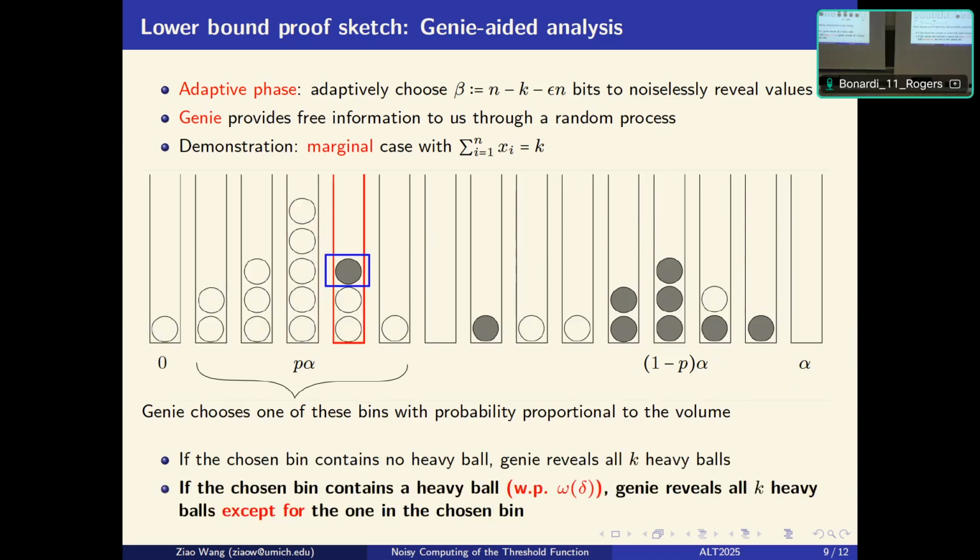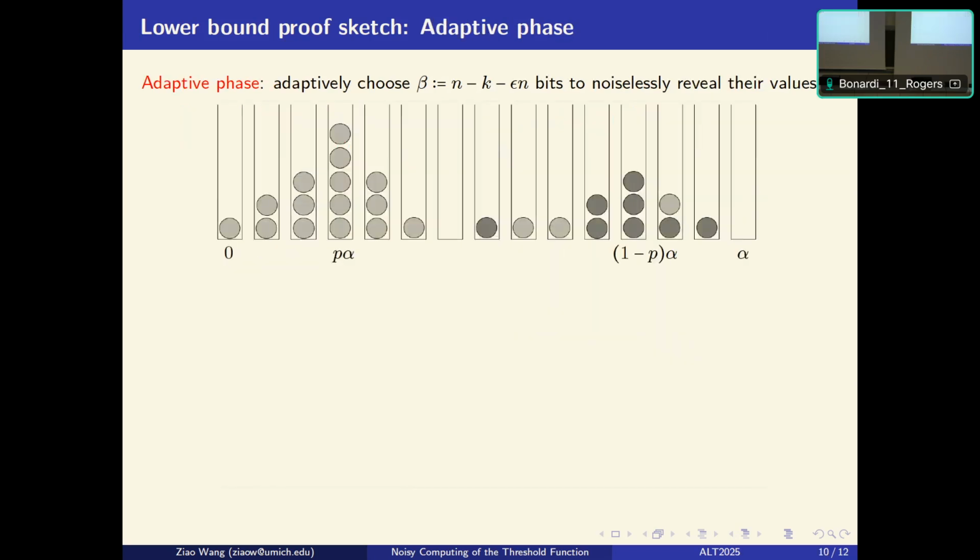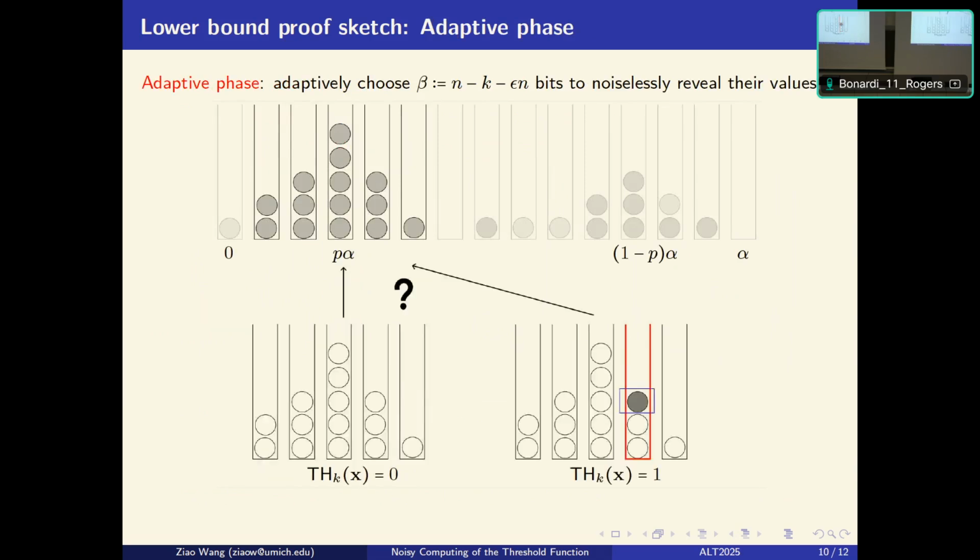In the other case, if the chosen bin contains such an outlier, then the genie will intentionally hide it from us. But to do this, it will reveal all the other k-1 heavy balls to us. And from our point of view, we're still not sure what the value of this threshold function is. Let's suppose this is what we observe. There are two possibilities that lead to this. One is that indeed this typical bin for the light balls contains no outlier. This corresponds to the underlying truth of 0 for the threshold function. The other is that there is an outlier hidden by the genie. This corresponds to the case of the threshold function equal to 1. So we essentially want to differentiate these two in this case.